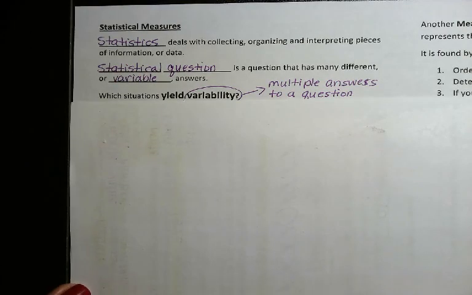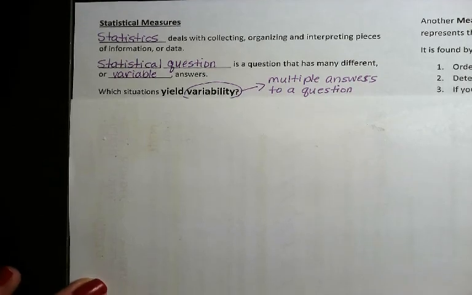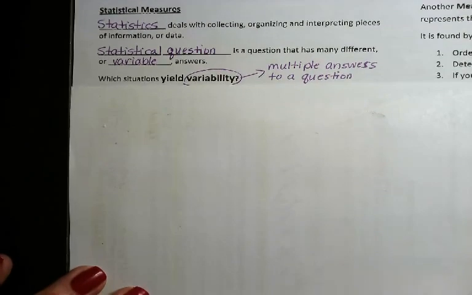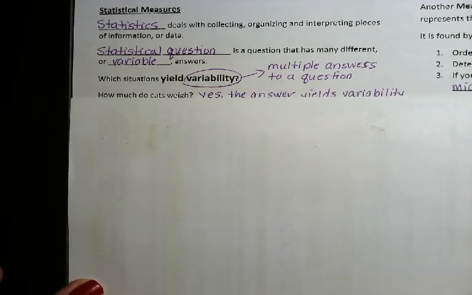So we talk about which situation when we ask questions, whether it yields variability or not. For a question to yield variability is a good thing. You want your statistical questions to yield variability, meaning you want multiple answers to these questions, because that will give you the good data that you need to analyze. So here are some examples.